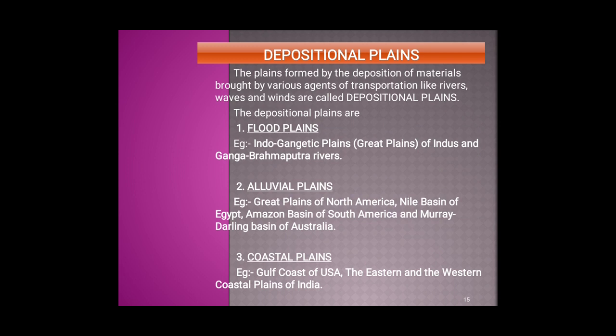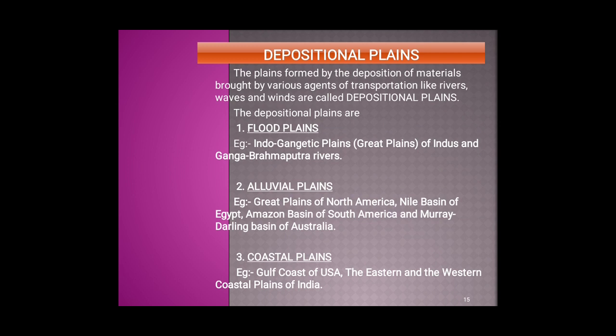Floodplains are formed due to the deposition of alluvial soil brought by the river during the rainy season, resulting in flood. Example, Indo-Gangetic Plains, also called Great Plains of the Indus and Brahmaputra river system.